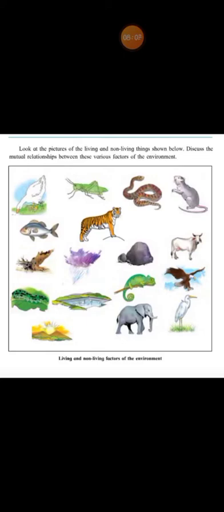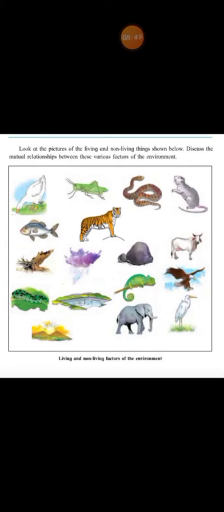Yes children, can you all understand what I am trying to say? What I am trying to say is that all the things, whether it is a living thing or a non-living thing, are interrelated. Means they are related to each other, and without each other they cannot survive. Okay, if there are no living things in our environment, then non-living things will not exist, and if non-living things are not there in our environment, then living things will not exist.